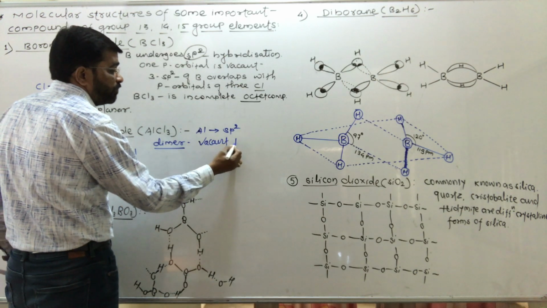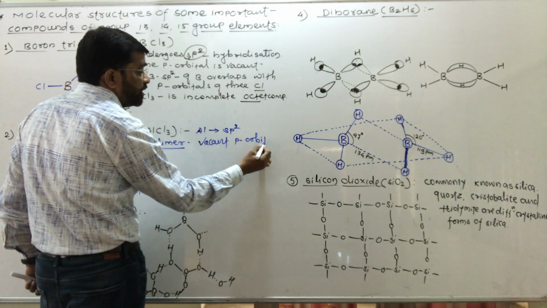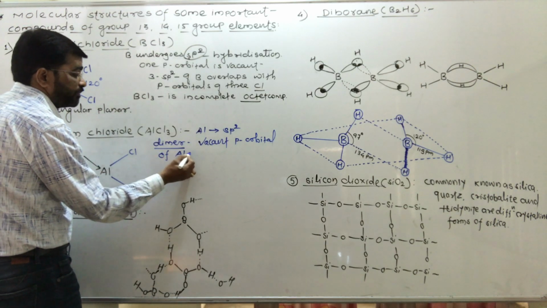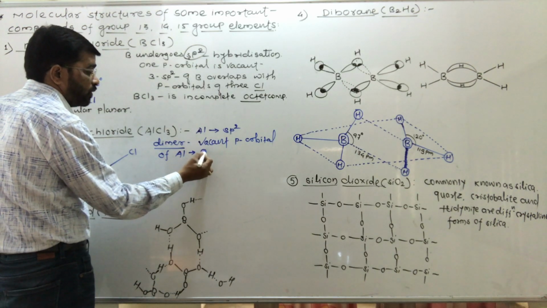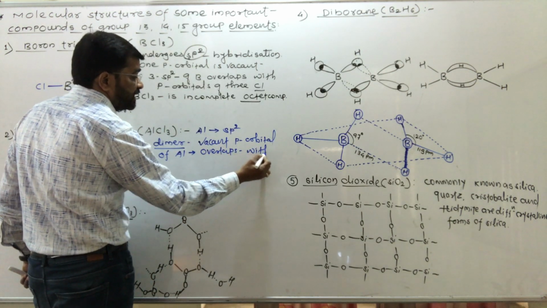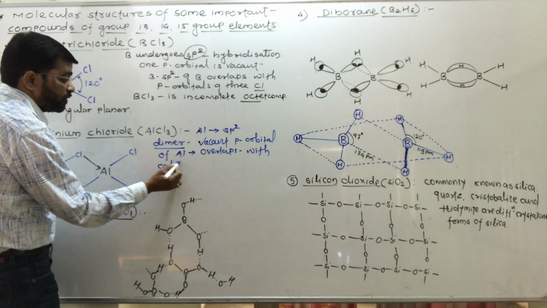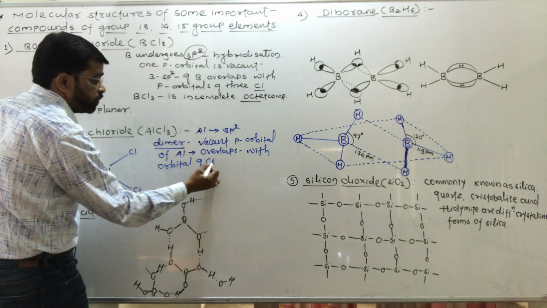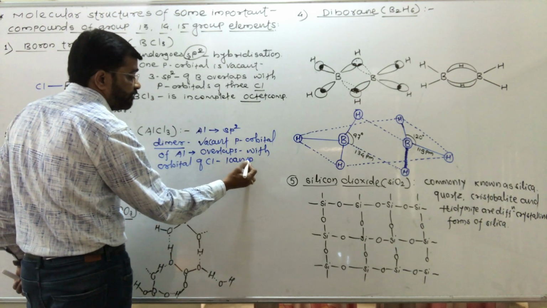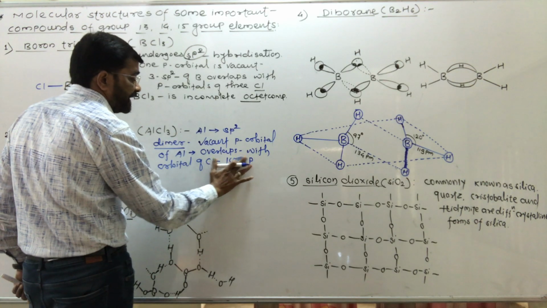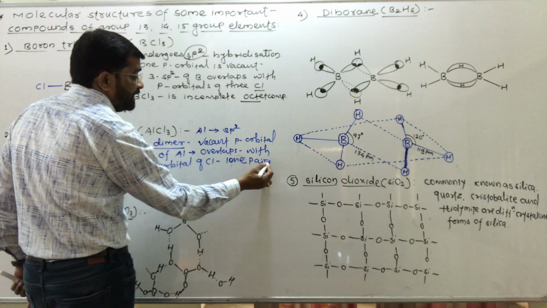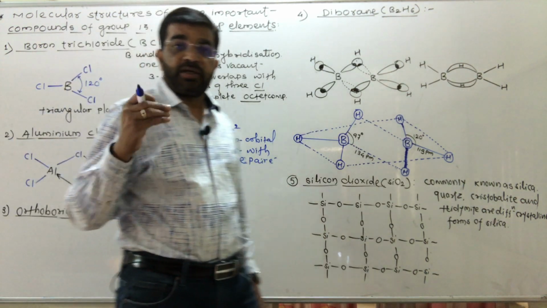The vacant p orbital of aluminium can overlap with the orbital of chlorine which contains a lone pair of electrons, and it forms a coordinate bond.